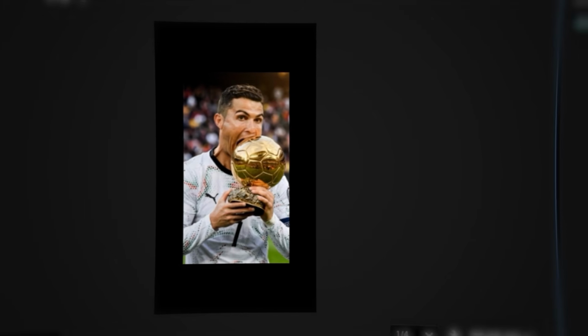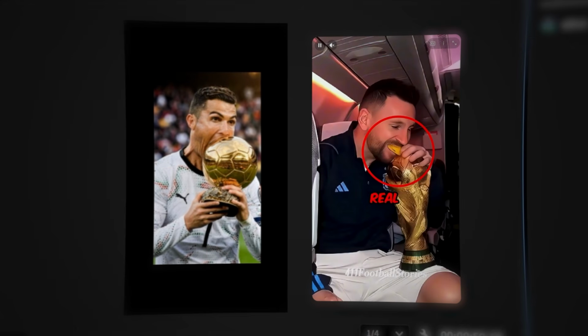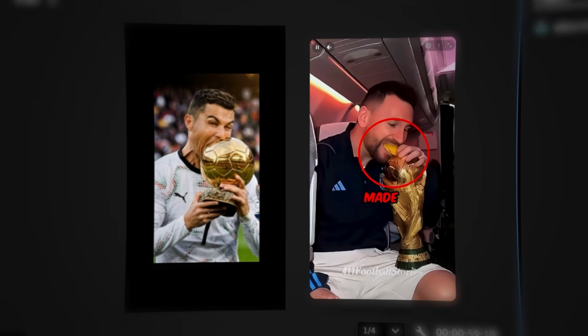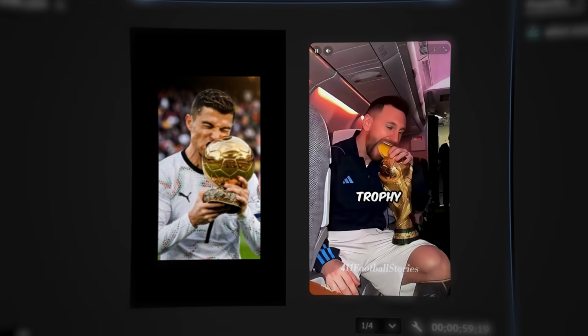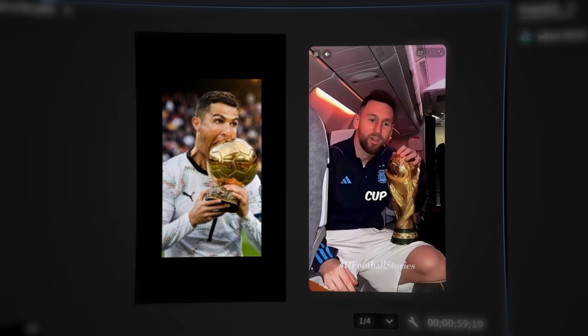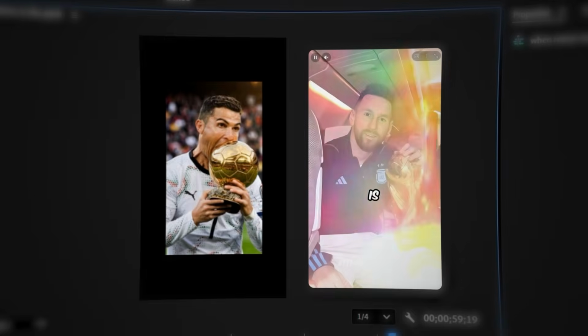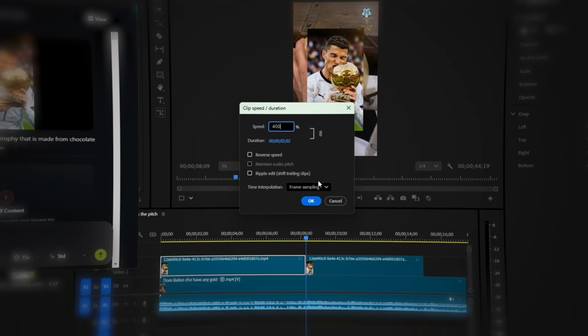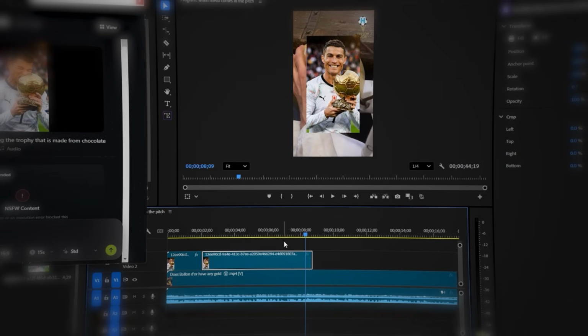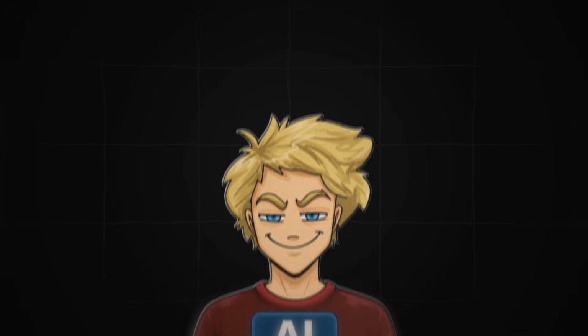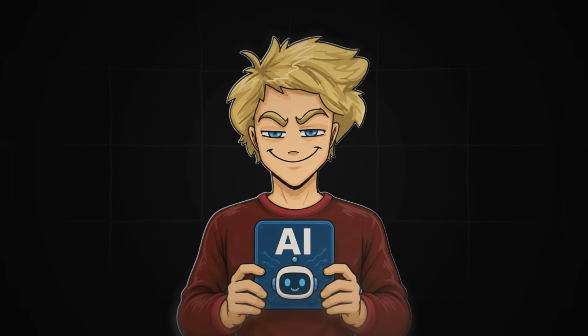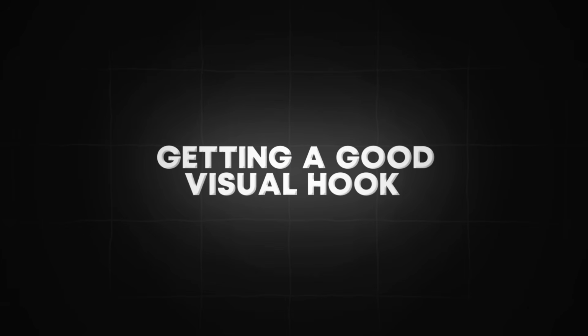And if we would compare this video to what our competitor used on his video, this is a day and night difference. Mine is in way better quality. Just look at the details, no blur, everything is clear. Now with this footage you can do whatever you want. You can speed the clip up, scale up, or anything else you need. But that's pretty much how AI now helps to complete the first editing step process to go viral, which is getting a good visual hook.